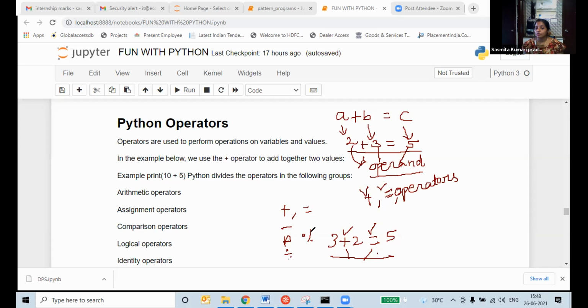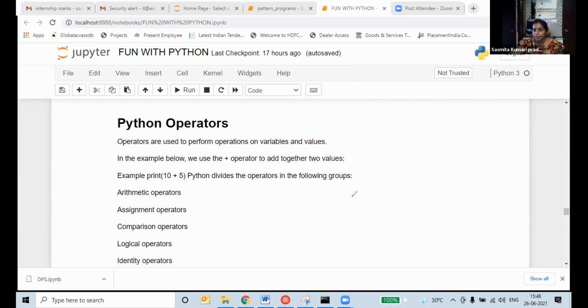On variables and values. On variables and values means these are the values. A plus B is equal to C. But if I write C is equal to 5, this is a variable and this is a value. See, I am deleting all these things. I will tell you what is value and variable. A is equal to 5, I am writing.